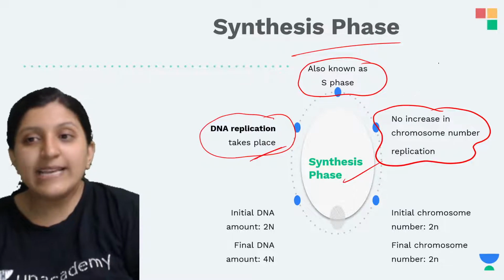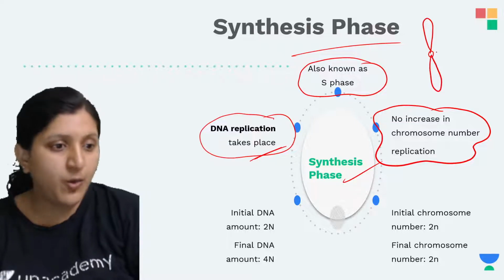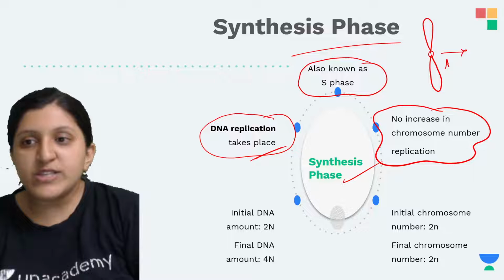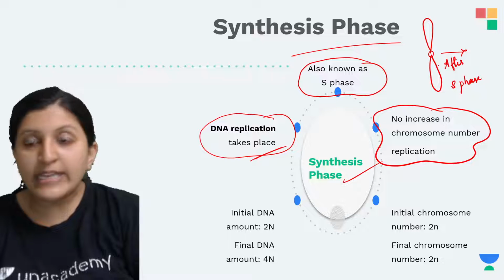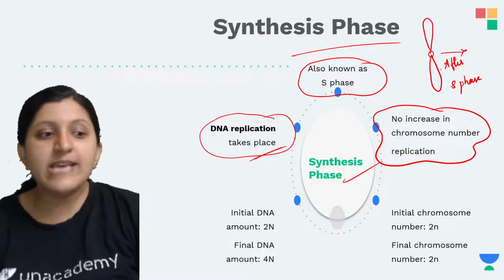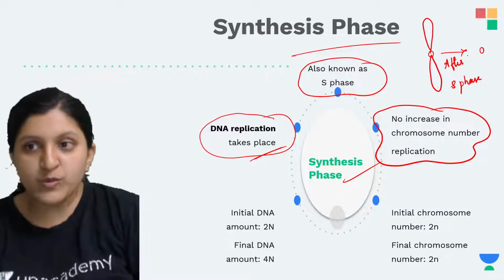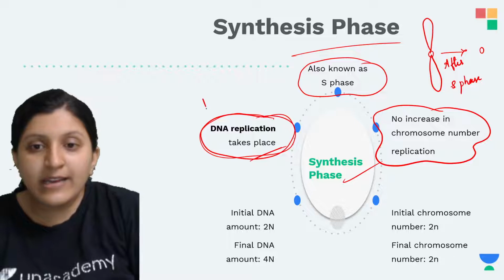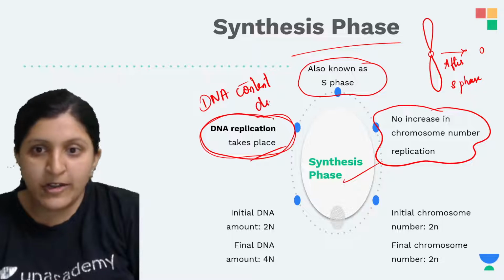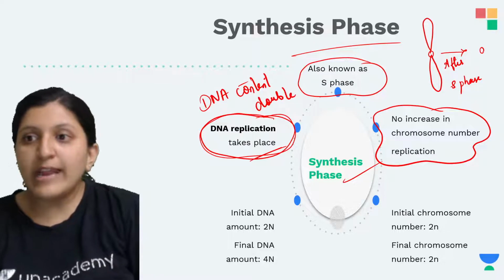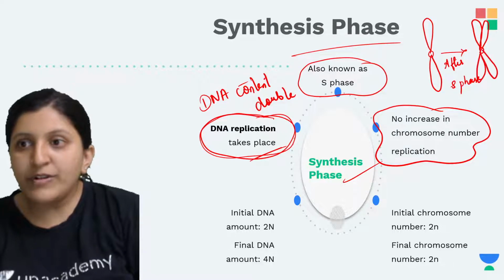Okay, so what exactly is happening? So now we know, let's say earlier the chromosome was with only one chromatid, but after the S phase, the chromosome number is not increasing. Okay, so the chromosome number is going to remain the same, that is one chromosome I have shown, so that will remain as one chromosome. The only thing is that the DNA content is going to double. Okay, so that is the replication. So the centromere is here, and we can see double the content of DNA.